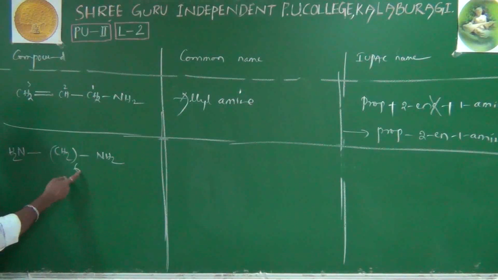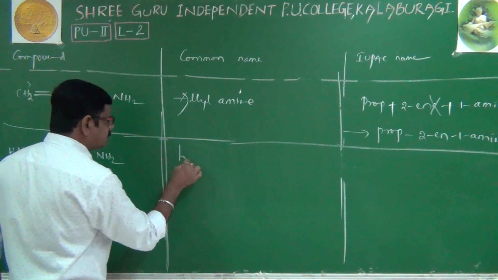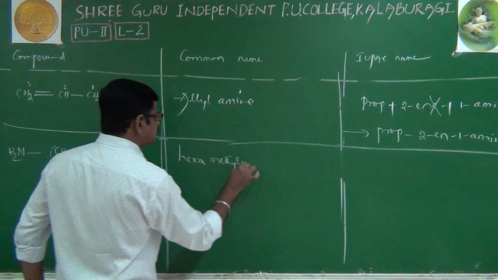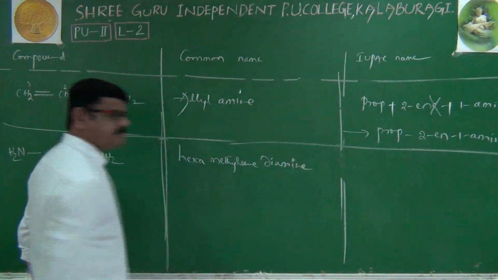What is its common name? CH2 is called methylene, so with six of them it is hexamethylene diamine. Hexamethylene diamine is its common name.